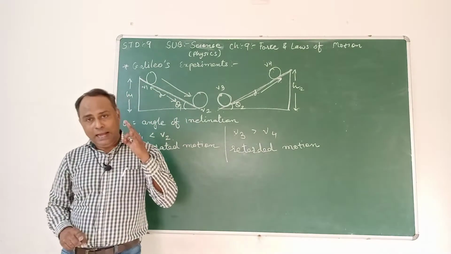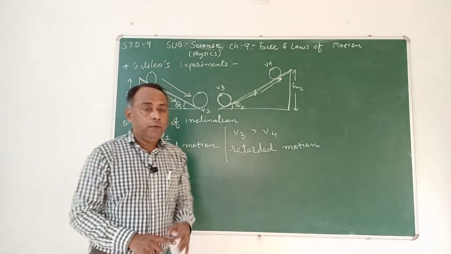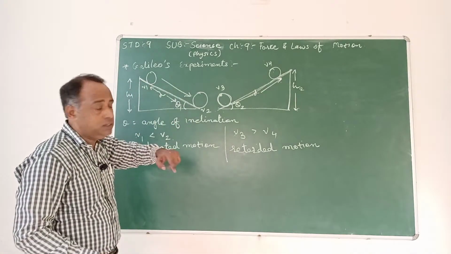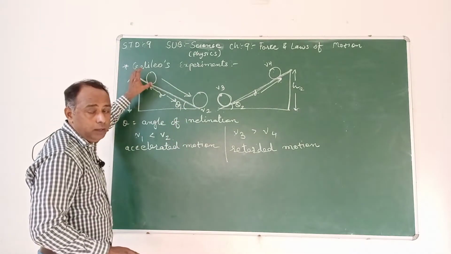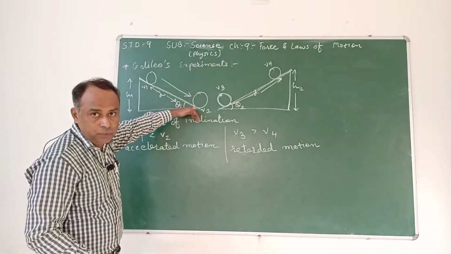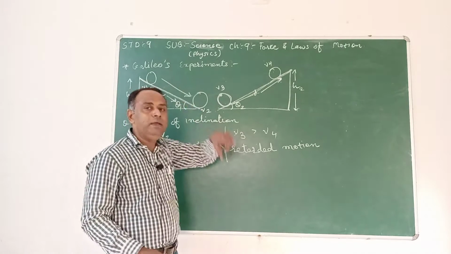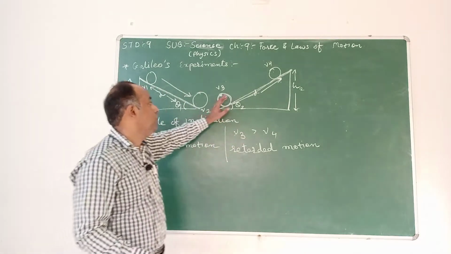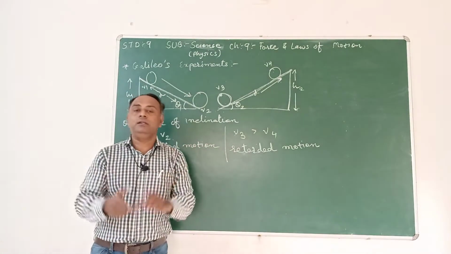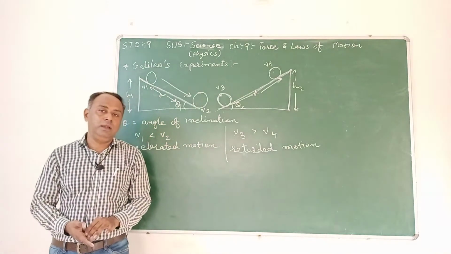He concluded that the distance covered by a ball in a downward direction will be covered by the ball when it goes in an upward direction on the other slope of the same height and the same angle of inclination.